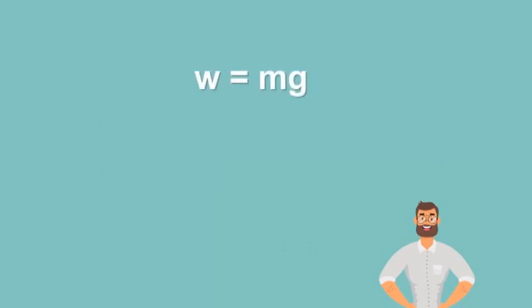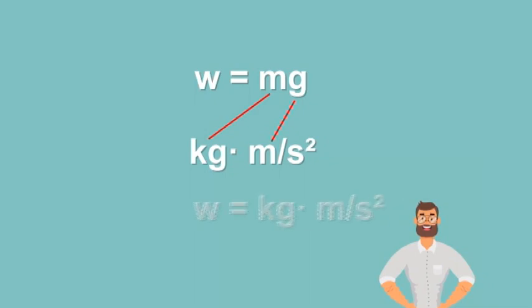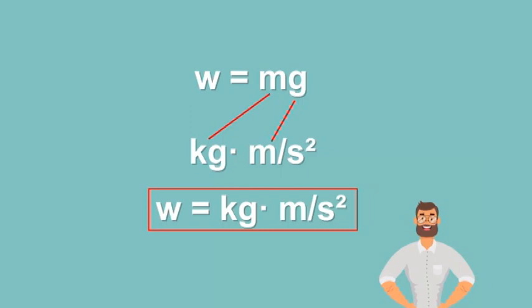Note that the preceding equation gives us a new unit of measurement. By getting the product of the mass, which is in kilograms, and the acceleration due to gravity, which is in meters per second squared, we arrive at an answer in kilogram meters per second squared.